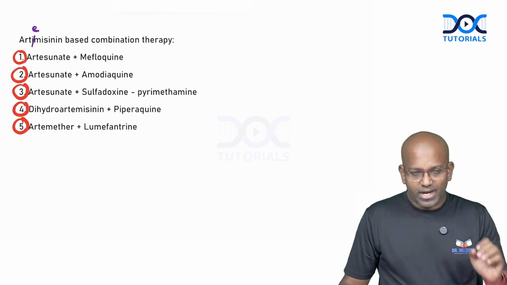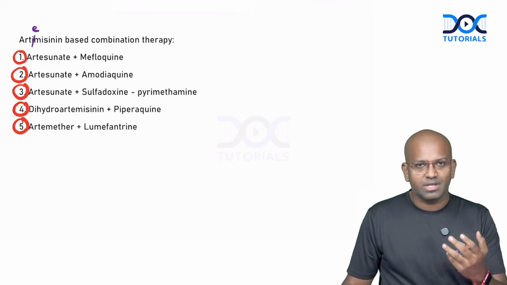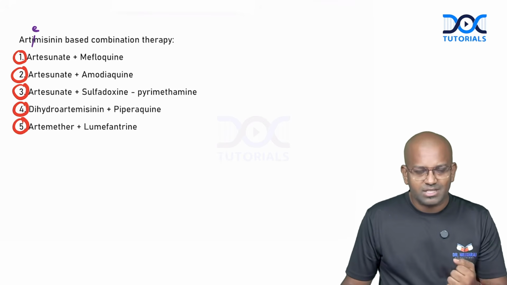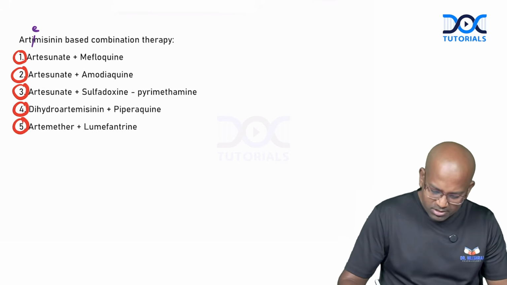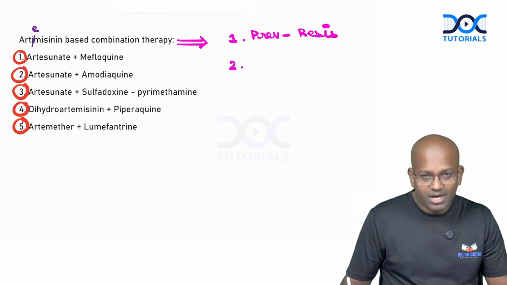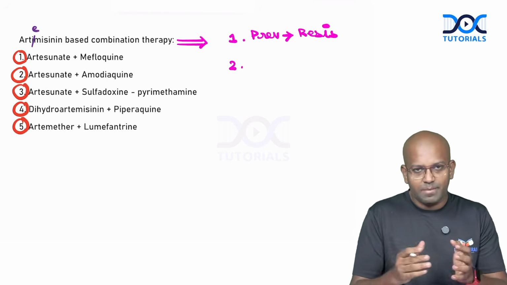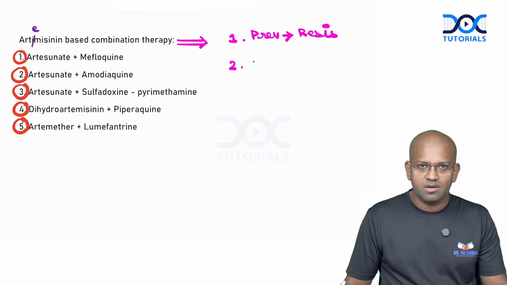But they will be asking, why do we give it in combination therapy? Why can't we administer artemisinin as monotherapy? You can administer artesunate as monotherapy, but we don't usually administer it. There are two reasons for the need for a combination therapy. The first one is to prevent development of resistance patterns. As I told, Kelch protein resistance; to prevent the development of resistance, we have to administer it in combination with one other drug.